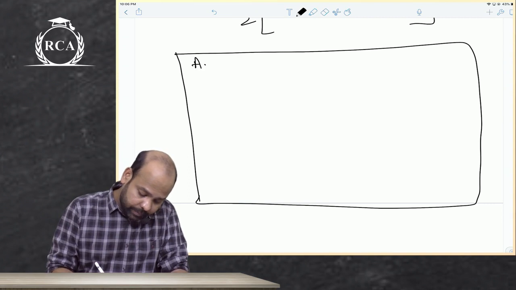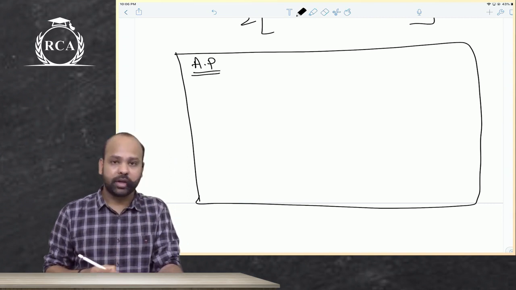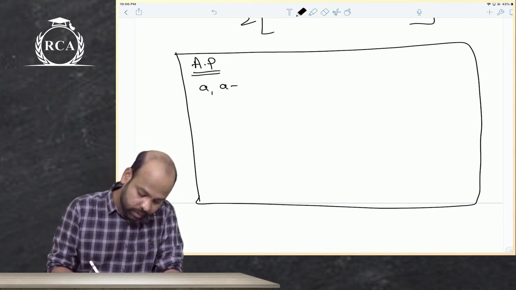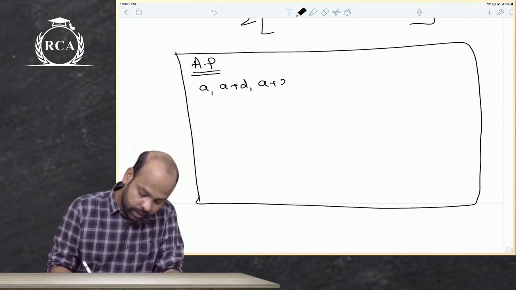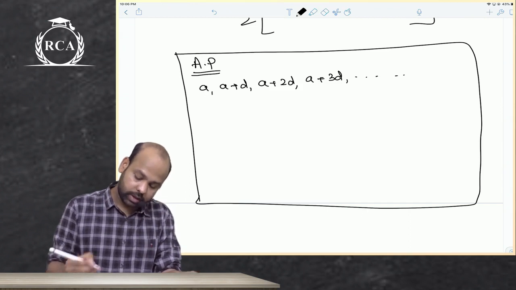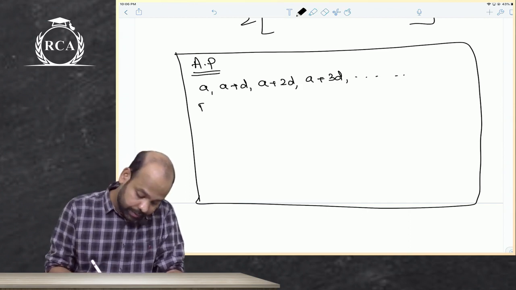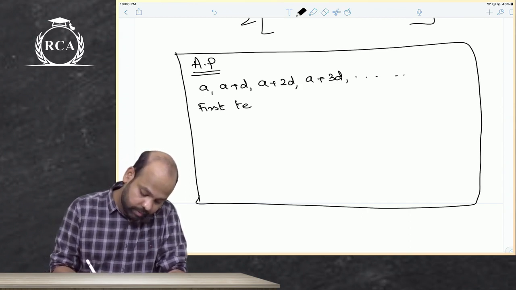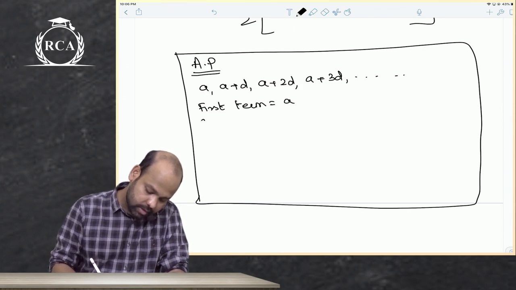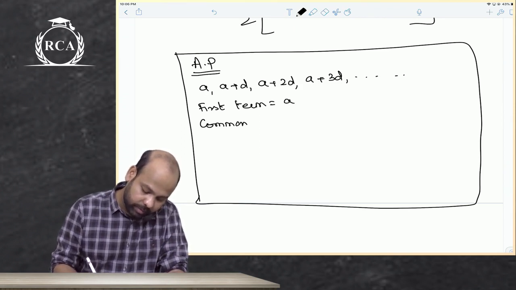Now, guys, in case of an arithmetic progression, it is of the type a plus d, a plus 2d, a plus 3d, and so on. The first term is a; the common difference, this is what you have to remember, is d.